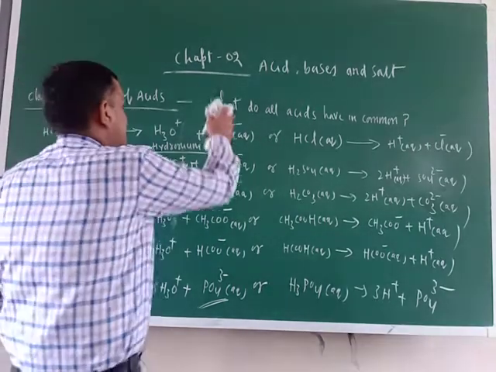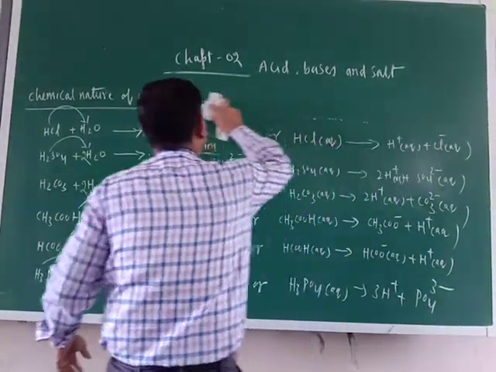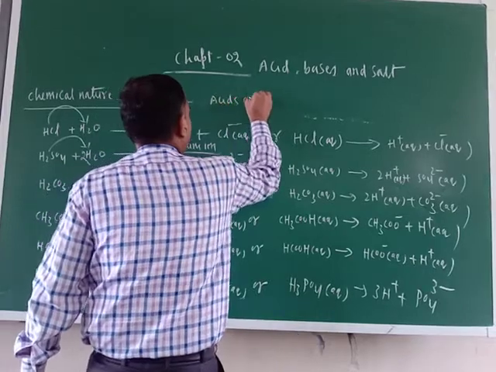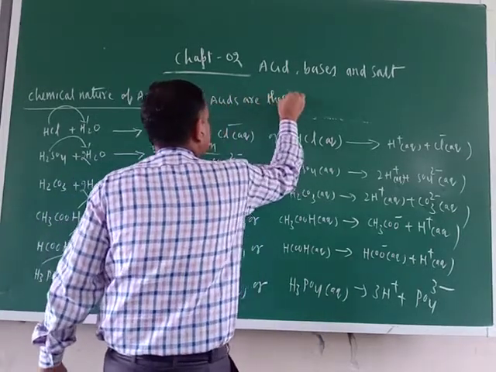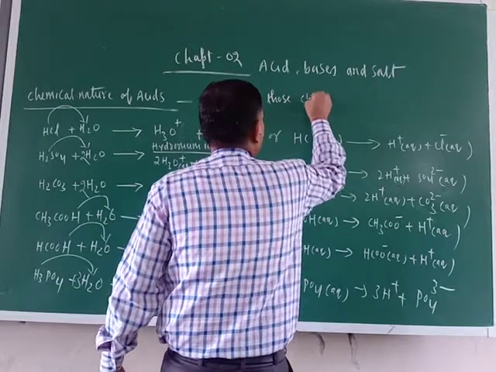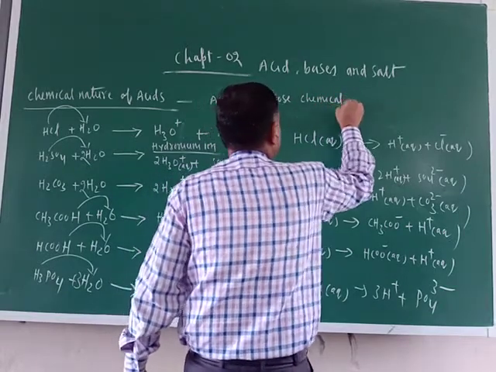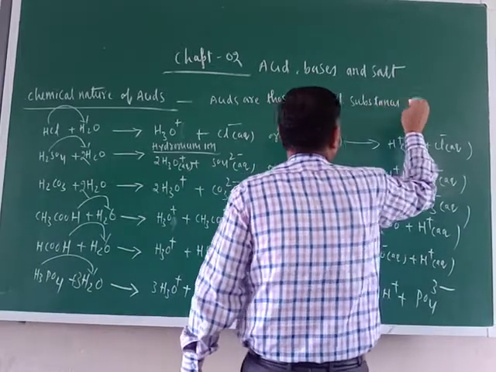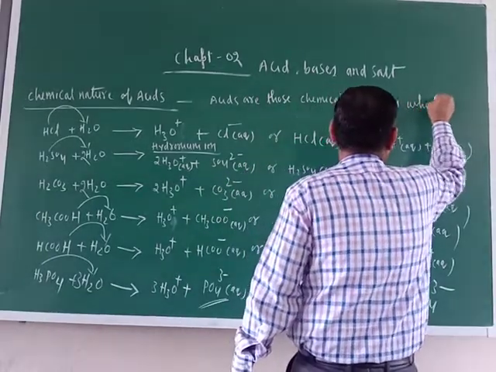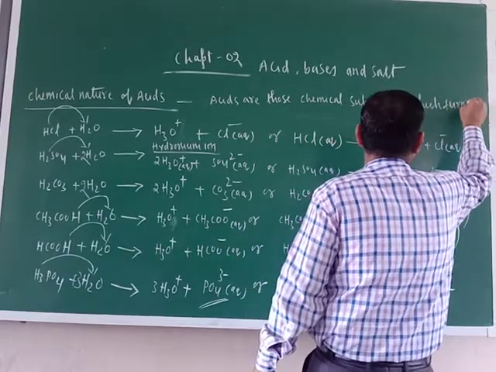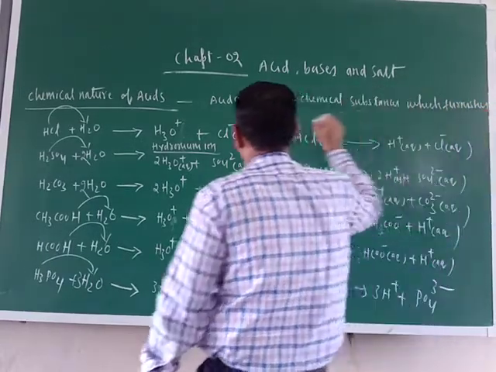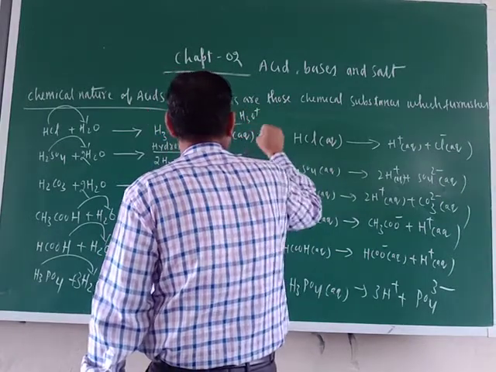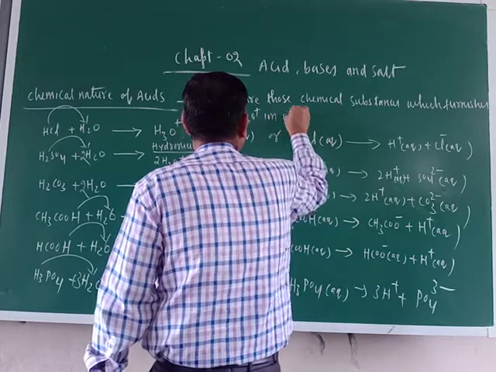Just see, acids are those chemical substances which furnish H positive or H3O positive ion when dissolved in water.